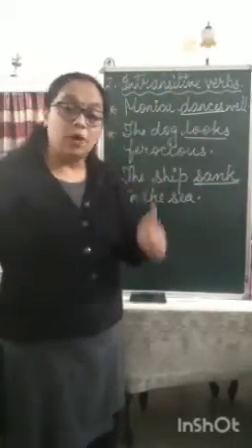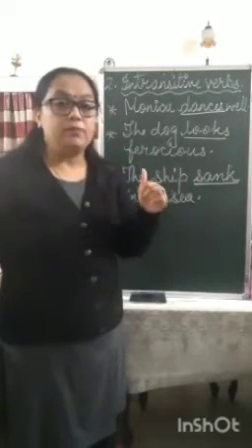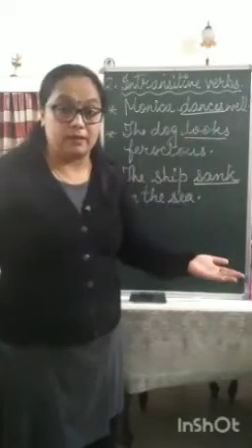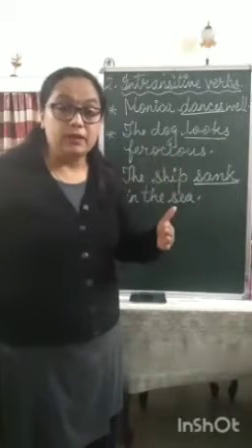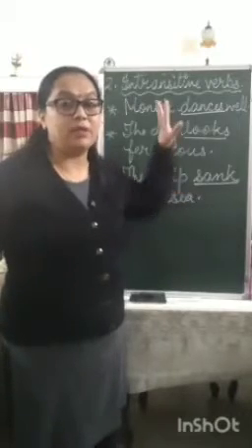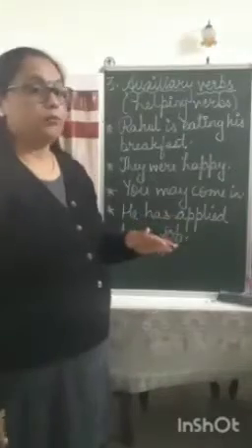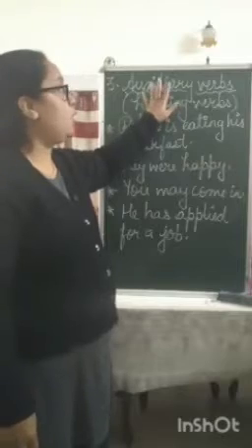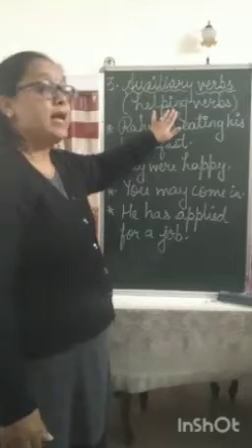Transitive verbs require an object. In a transitive verb, the verb is followed by an object. Whereas in an intransitive verb, the verb is not followed by an object. So that is the main difference between a transitive verb and an intransitive verb. Okay. Now the third kind of verb is called an auxiliary verb. Auxiliary verbs are also called helping verbs.